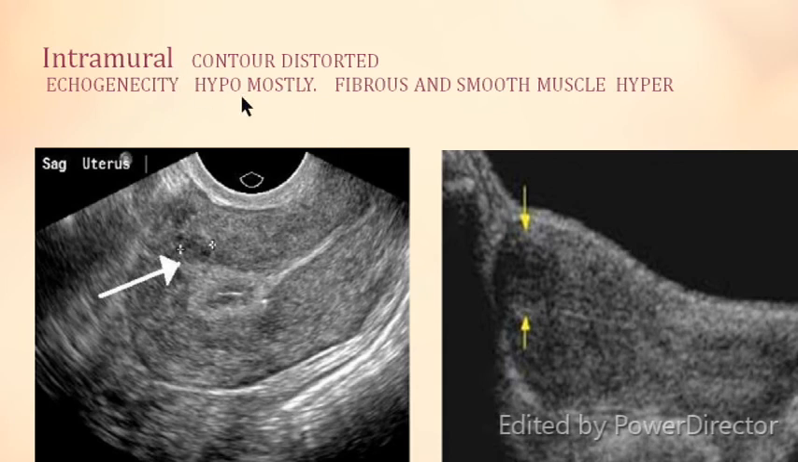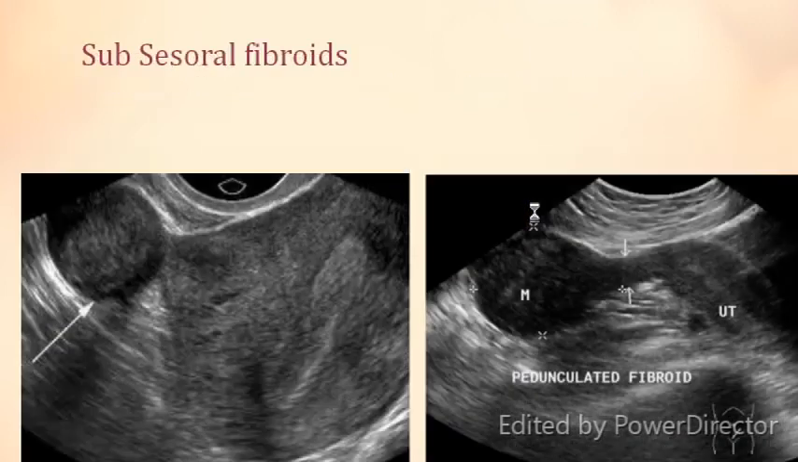Coming to intramural fibroid, there is a distorted contour. This is the bladder here, this is the whole of the uterus, this is the uterine cavity, and the arrow shows the fibroid. See the yellow arrows: the contour of the fibroid is distorted. And see the echogenicity, it is basically hypoechoic with smooth and fibrous tissue elements. The more the fibrous tissue elements, the more the echogenicity.